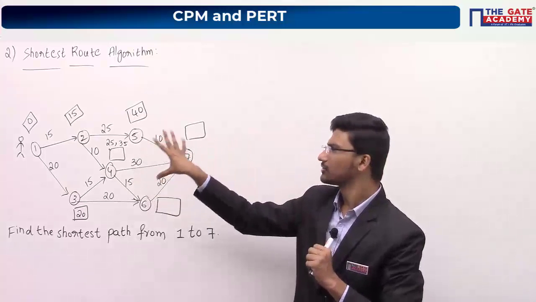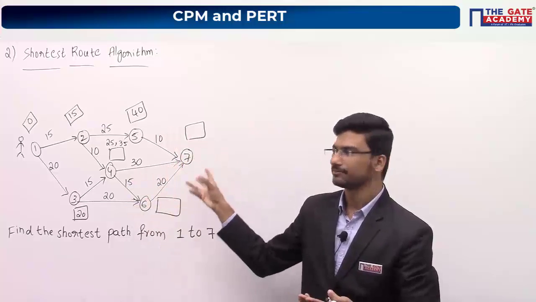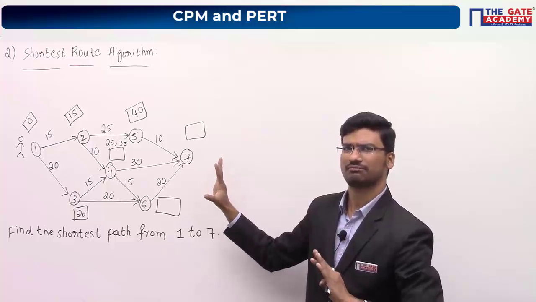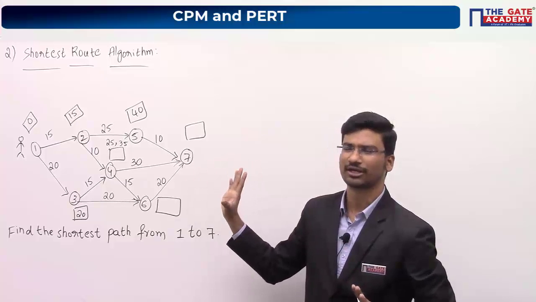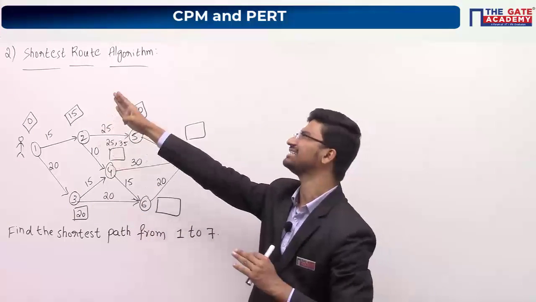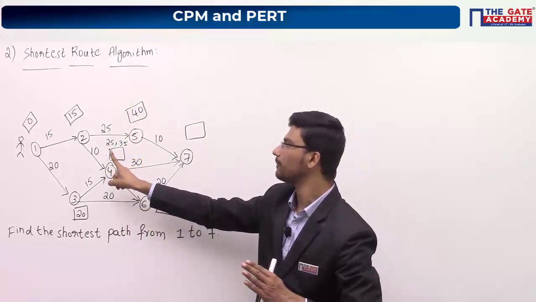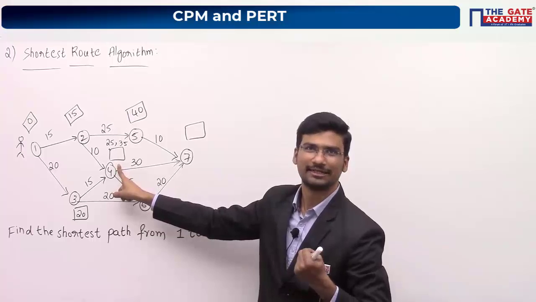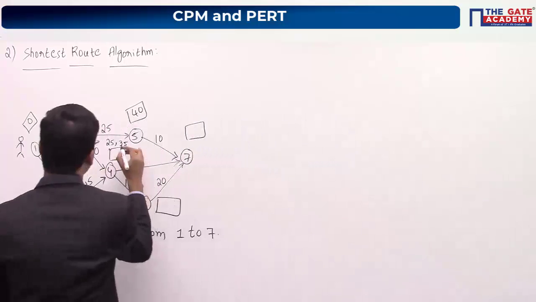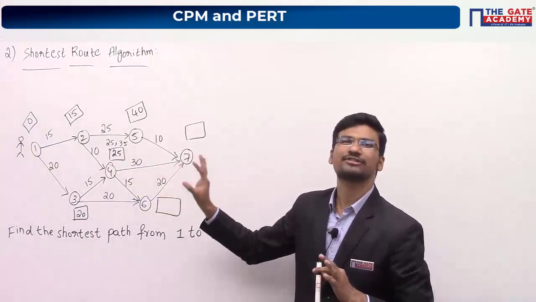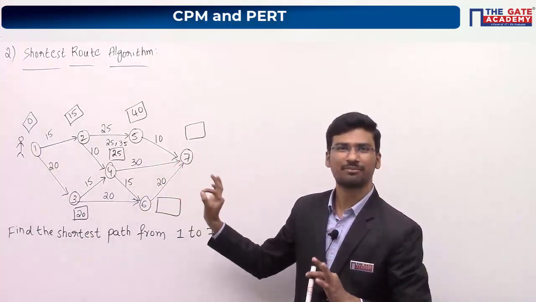Here no need to touch all the cities, right? He can just move from 1 to 7. He has to move from 1 to 7, but he doesn't need to touch all the cities. Or else you can simply remember, as it is a shortest route algorithm, you have to find the shortest route to reach this particular city. So here you have to write 25. This is the only change which you have to remember. Please keep this in mind.